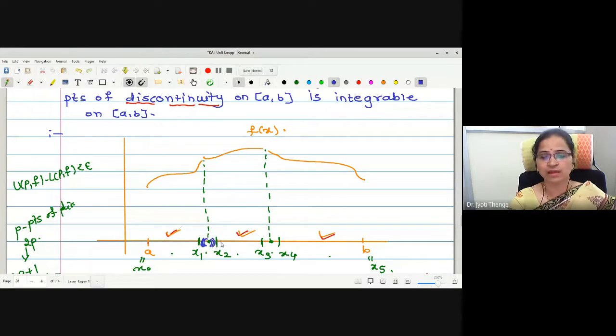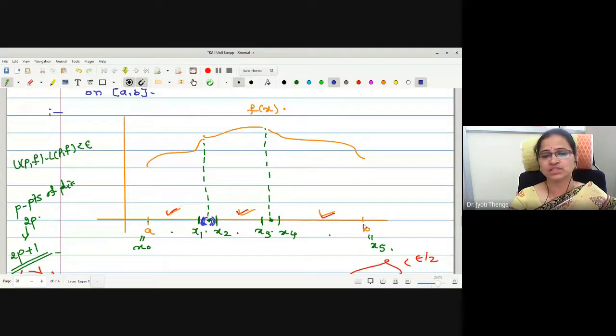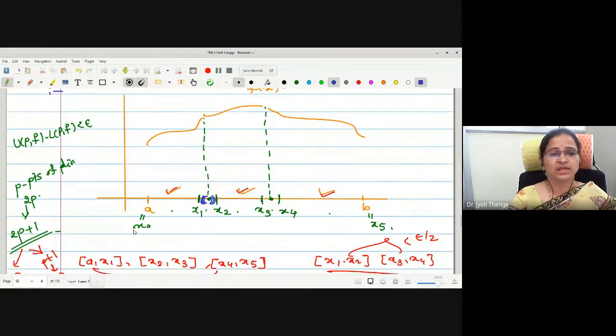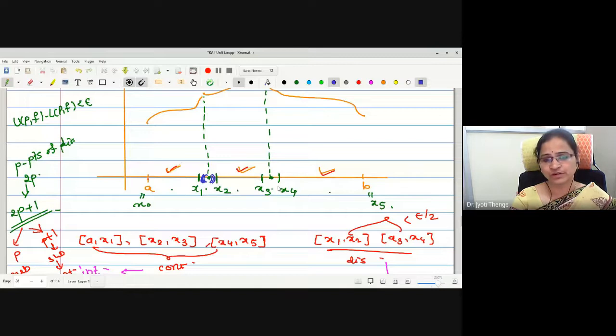That is, we mark the partition points around those discontinuity points. If we have 2 points of discontinuity, 4 points are needed to enclose these points of discontinuities, right? So for 2 discontinuities, 4 points.